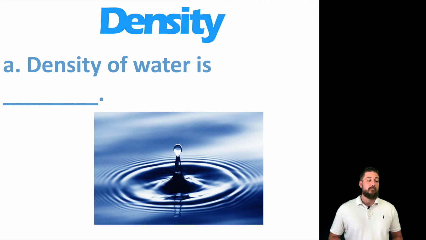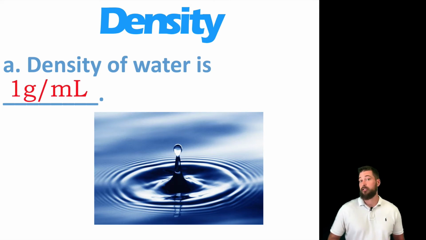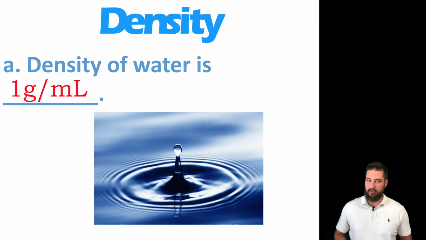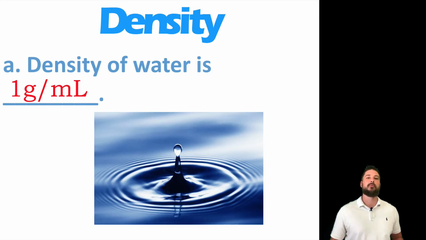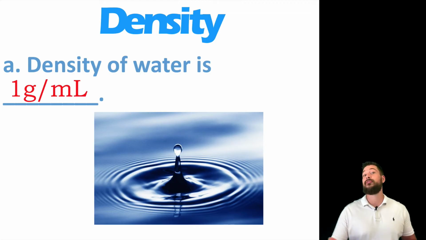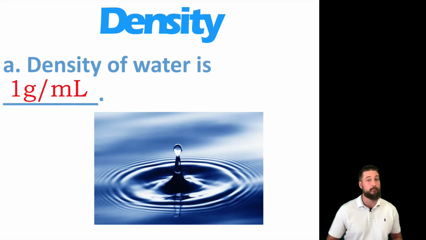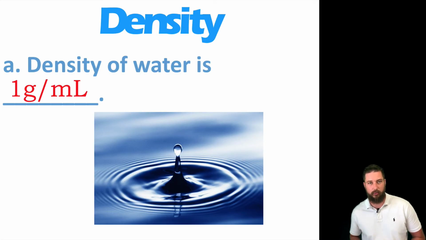Now, the density of water happens to be 1 gram per milliliter. So the density of water is 1, which is kind of strange how it's exactly 1. Well, it's exactly 1 because we use water to define a lot of our measurements. So it's not a coincidence that it's exactly 1.